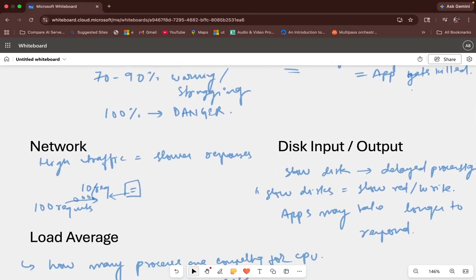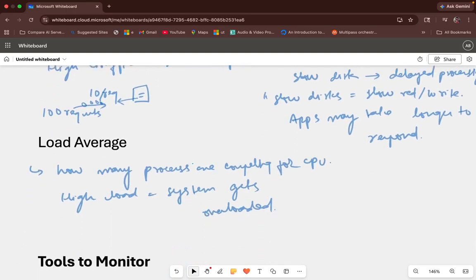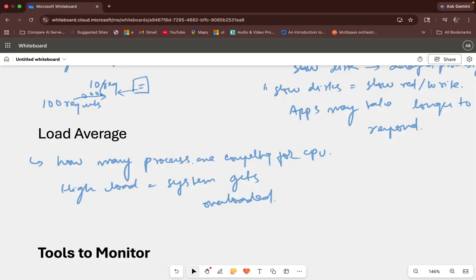Third is network. If more requests are coming in, the response is going to be slower, because the previous request is supposed to be catered before catering a new one. So high traffic, slower response. Then disk input output: each and every request will be reading or writing some data on the disk, so if your disks get slow, the application will take longer to respond. And finally, it is load average, which means how many processes are requesting the CPU to get their tasks catered.